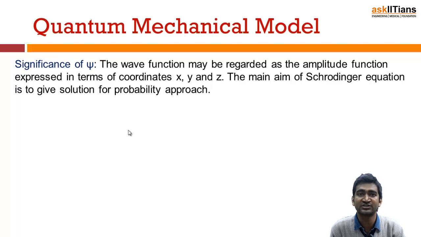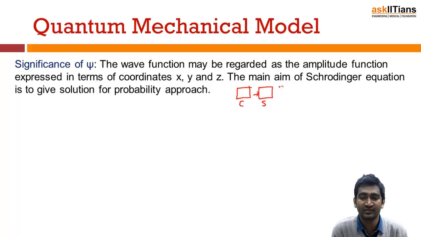Let's learn this by example. Suppose I have to search for any boy, and I know first of all the country name, then I know the state name, then I know the district name, and then I will know his house number. These are the 4 parameters. In the same way, I will discuss how you will locate the position of an electron in an atom with 4 parameters. We'll see that very quickly.